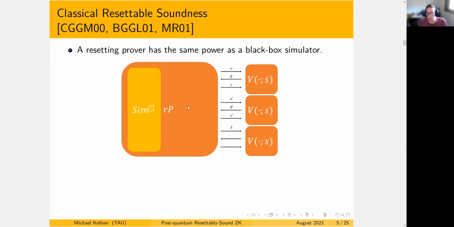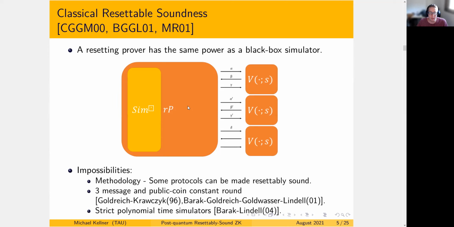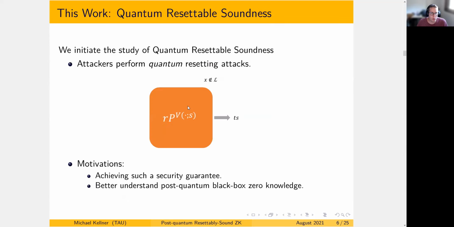And using such a view of the world, we can deduce many impossibilities regarding black box simulation. The methodology we employ is that we look at protocols and say, okay, I have, for example, a three-message protocol. I can compile it into a three-message resettably sound protocol. And if it was black box simulation, then I would have gotten some kind of contradiction against what I already know. So this cannot be done. And indeed, such three-message and public-coin constant-round impossibilities and strict polynomial time simulator impossibilities were shown exactly in this manner. And our work will initiate the study of what is called quantum resettable soundness.